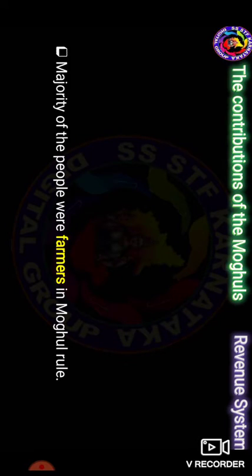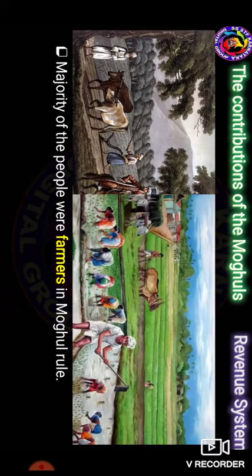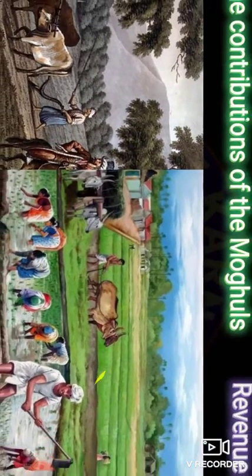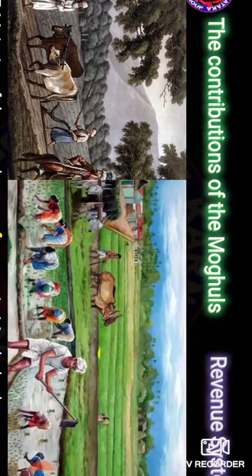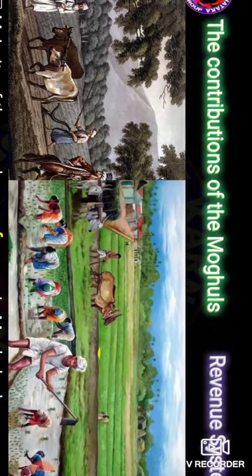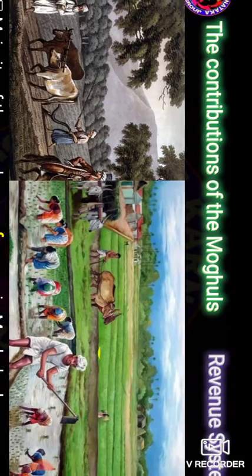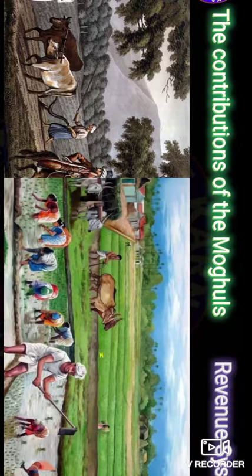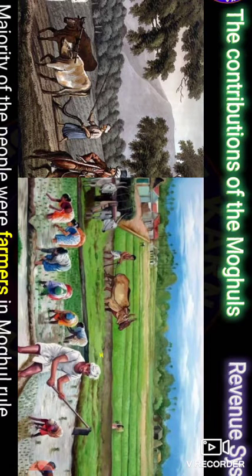In this system, the majority of the farmers in the Mughal rule paid land tax. The land tax was fixed on the fertility of the agricultural land, and the tax amount was one third of the product, paid either in money or in crops.